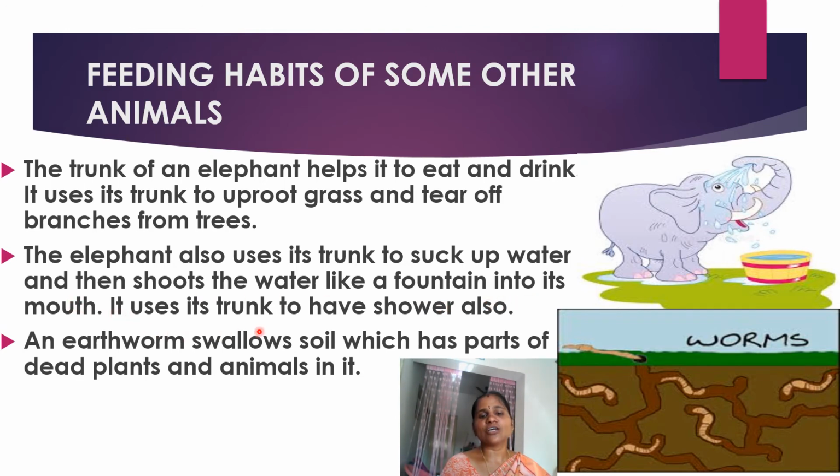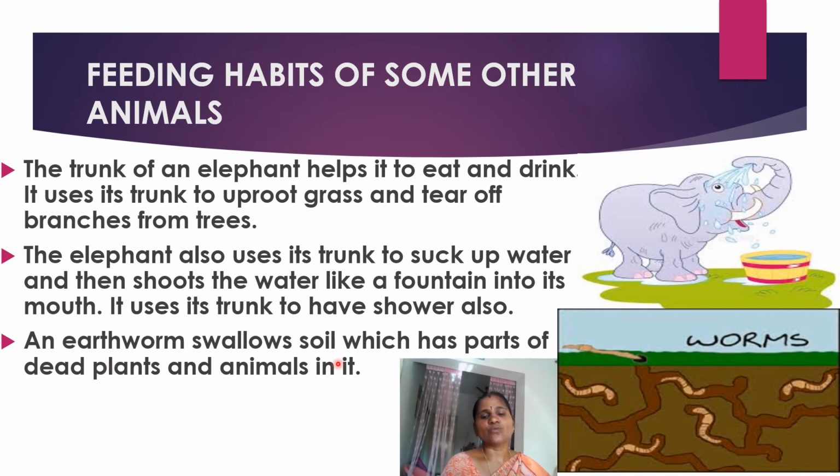It uses its trunk to have a shower also. So in many ways, for all the activities, whether eating or drinking or anything, the elephant is using only the trunk.